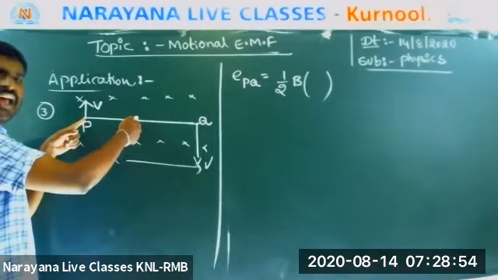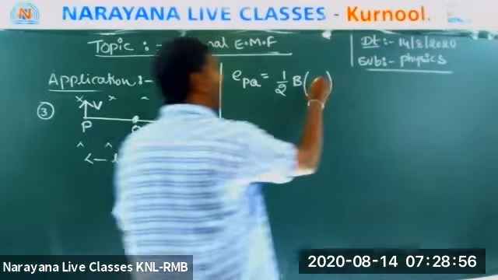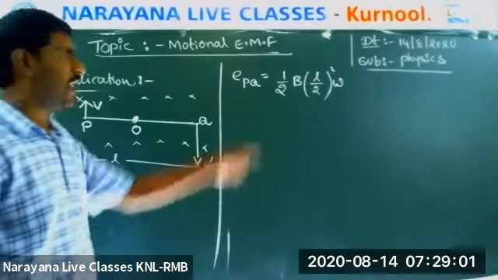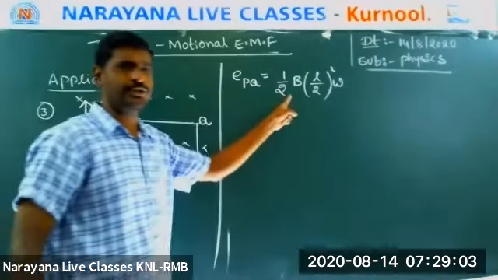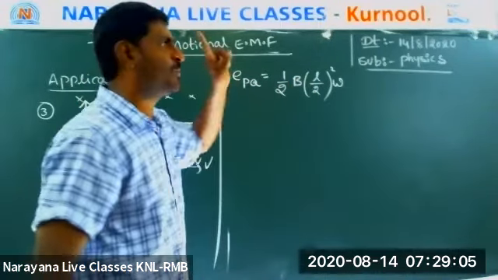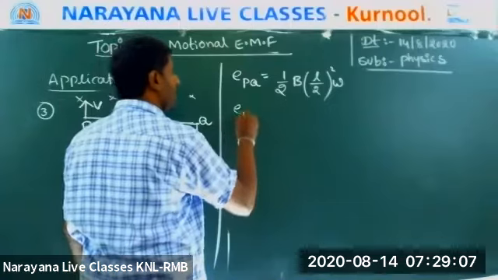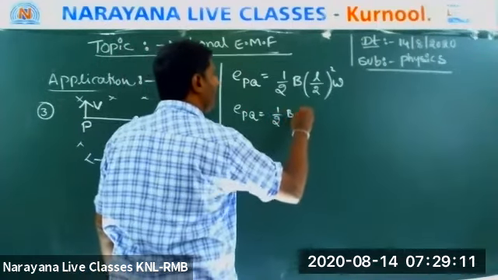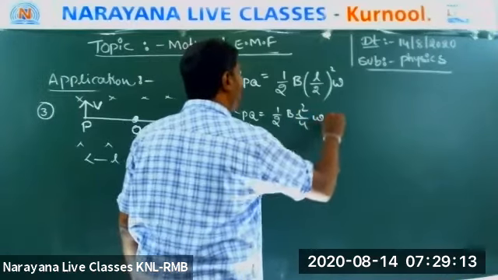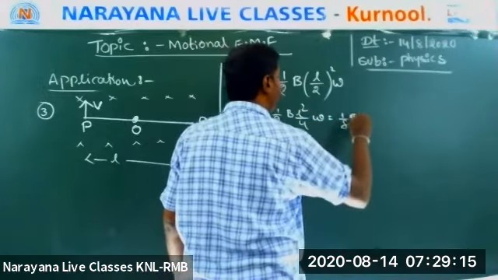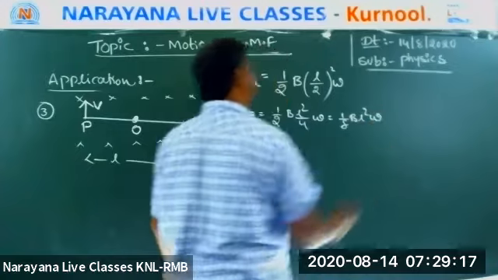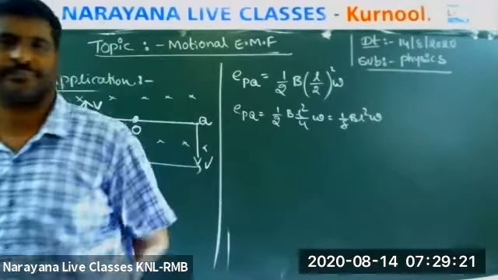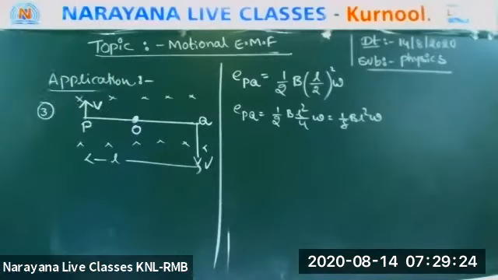So what is the length here? L by 2. So L by 2 whole square omega. Are you understood? 1 by 2 B, L by 2 whole square omega. Now EPQ is equal to 1 by 2 B L square by 4 omega, that's equal to 1 by 8 B L square omega. What is our answer? 1 by 8 B L square omega.